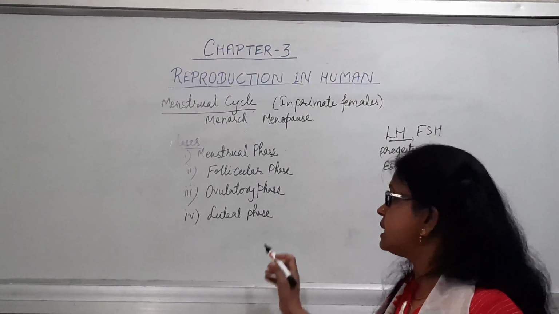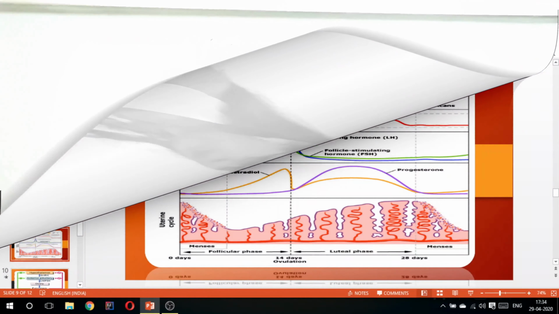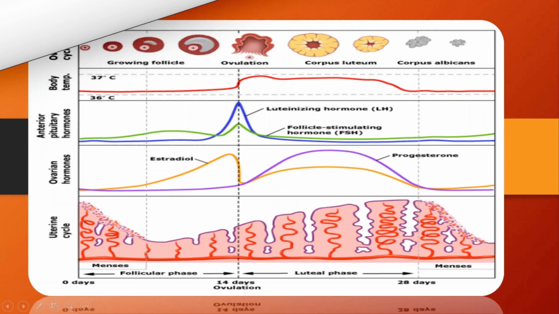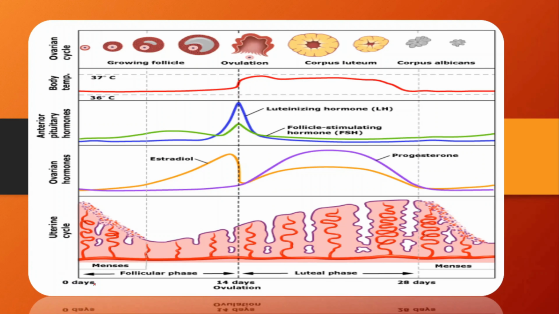Now we will discuss the menstrual cycle with the help of the diagram. In this figure you can see the menstrual cycle, and this is showing here the 4 stages, that is menstrual phase, then follicular phase, luteal phase. You can see here it starts from 0 days to 28 days. This cycle is of 28 days, and the mid position is 14th day. On the 14th day occurs the ovulation process, when the amount of the LH, that is luteinizing hormone, is at the peak, which is known as LH surge.